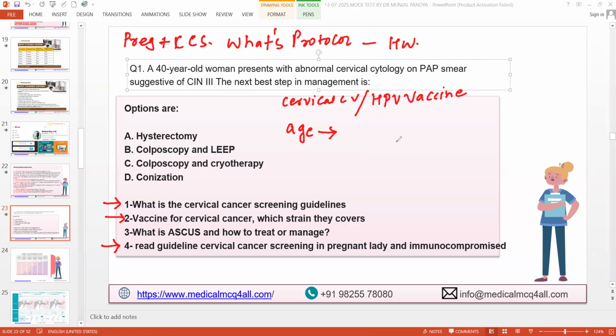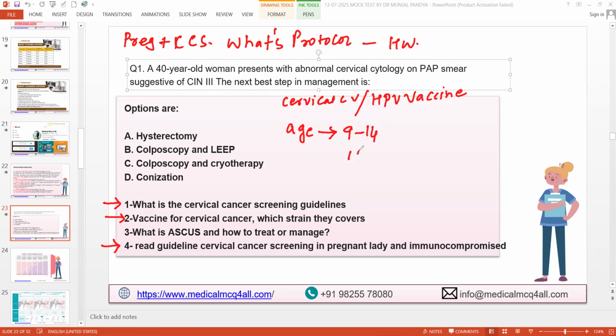Before the first intercourse. Post it in the chat box. Someone is saying 11 to 26, one is 12 to 14, another says 9 to 14 years. Okay, so one is 9 to 14.